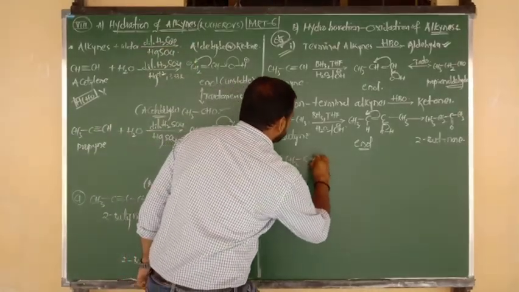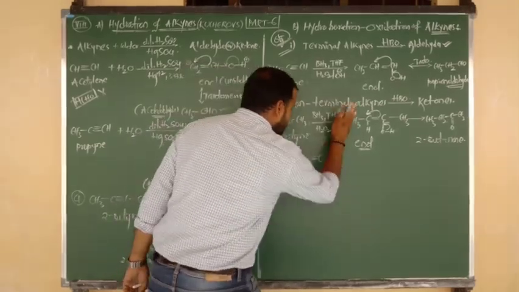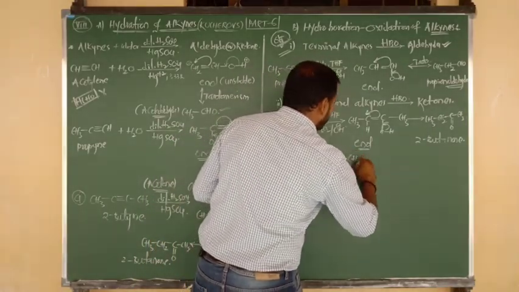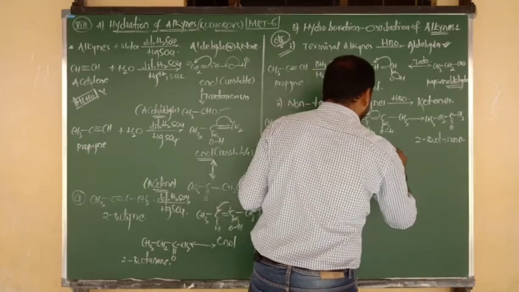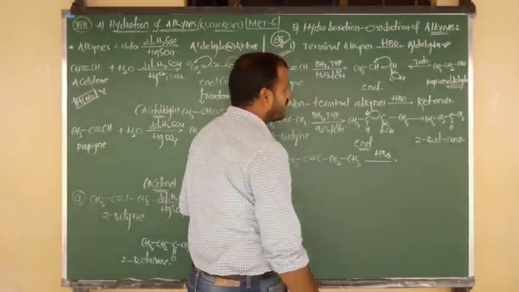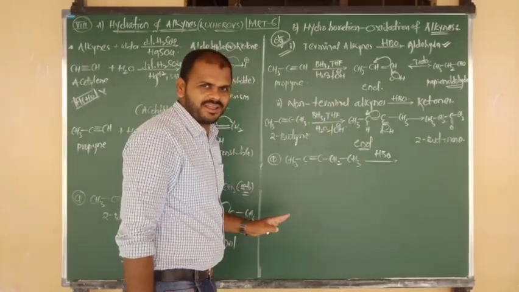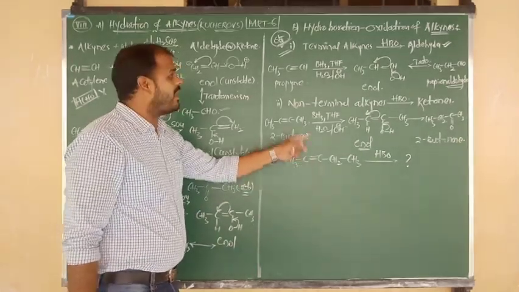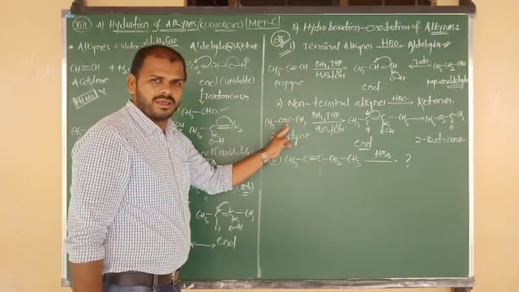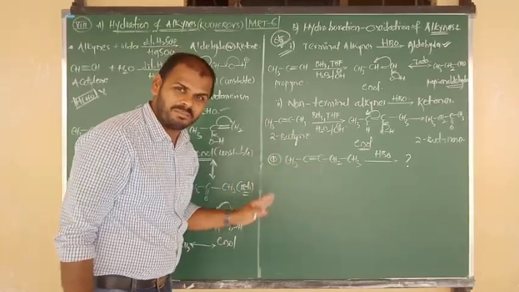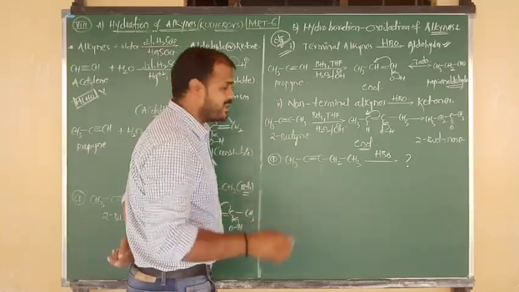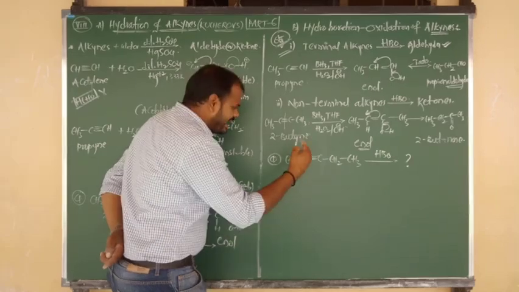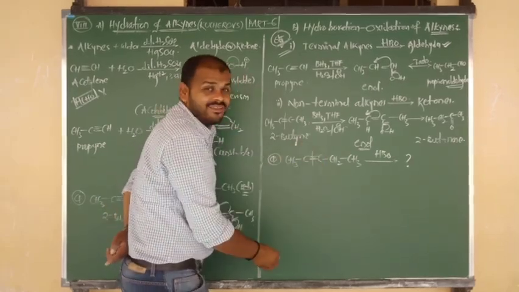CH3 bonded to C, C triple bond CH, C triple bond C, and again such a carbon connected to CH2 and CH3. It reacts with HBO. You can directly consider all the reagents; I am not writing them. So what will be the product? This is the question mark. What you are getting: terminal alkyne gives aldehyde, non-terminal gives ketone. This is also non-terminal, giving ketone. But listen to the difference. This is a non-terminal alkyne, but it is a symmetric molecule with two sides the same. This one is non-symmetric, but that one is symmetric. This is not symmetric.